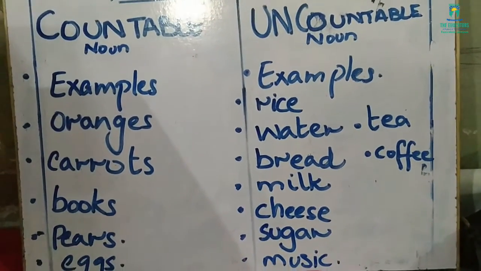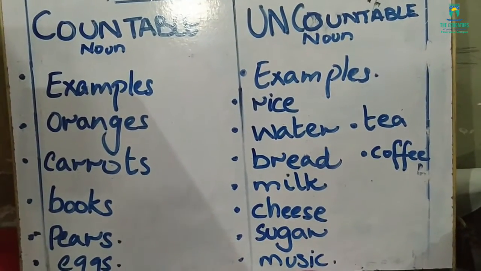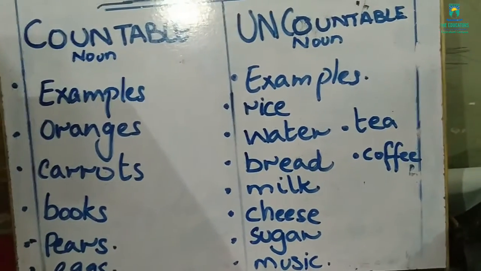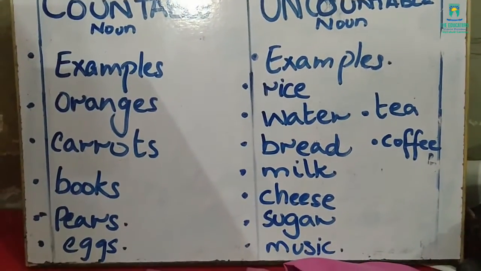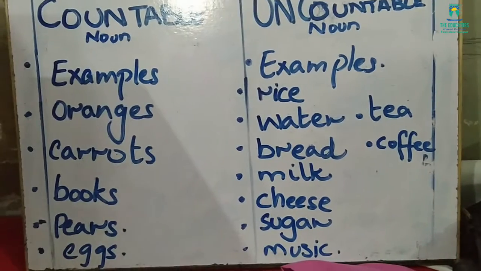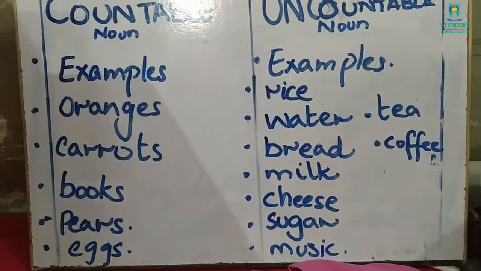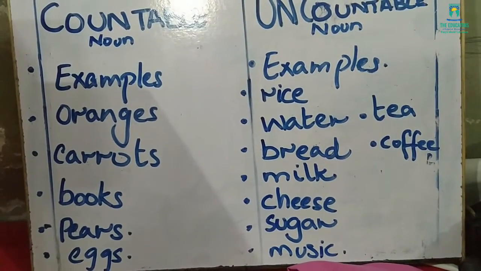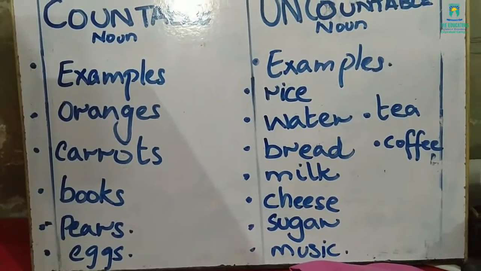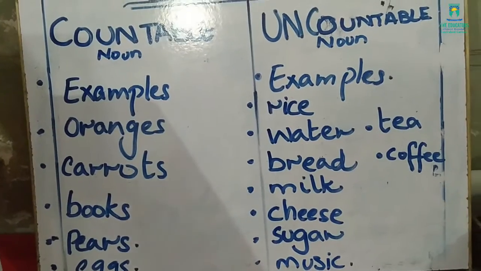Cheese also is an uncountable noun. Sugar is also like rice, so it can't be counted. Music also comes in the category of uncountable nouns. Tea and coffee also come in the category of uncountable nouns. I hope the difference between countable and uncountable nouns is now clear to you.